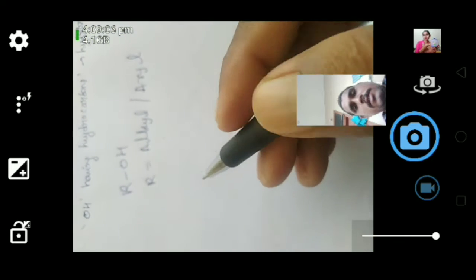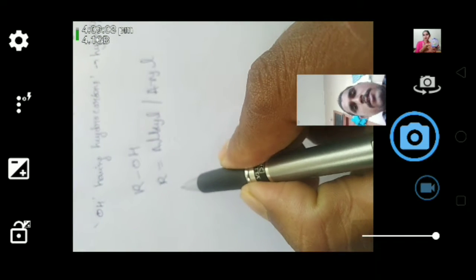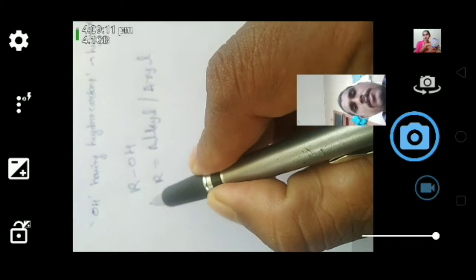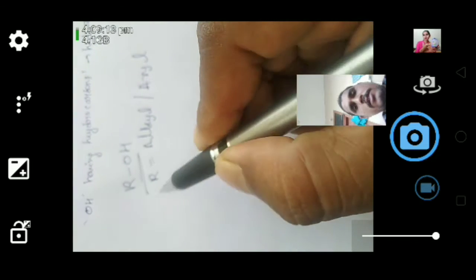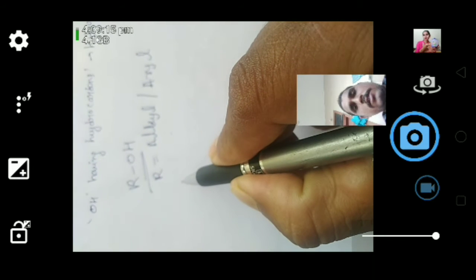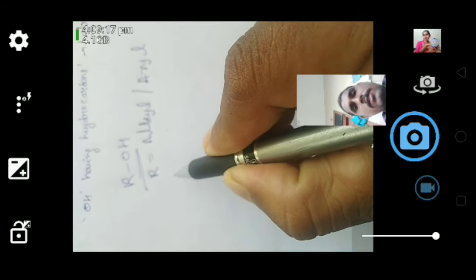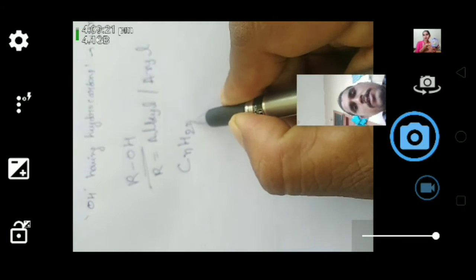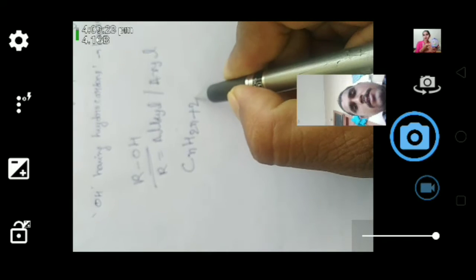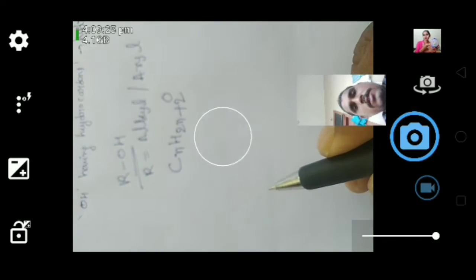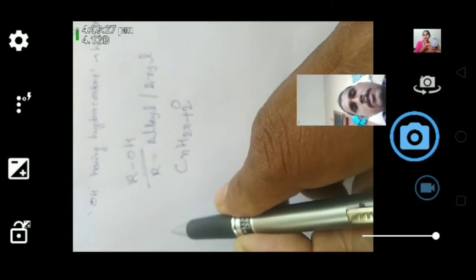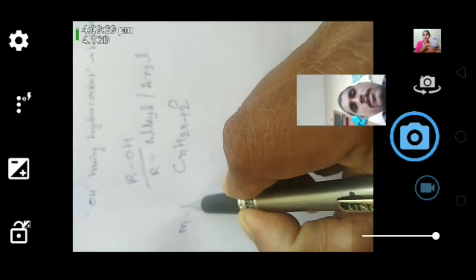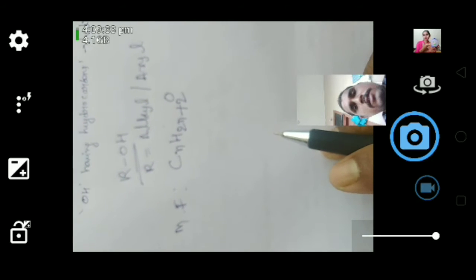The general molecular formula of hydroxy compounds is CnH2n+2O.